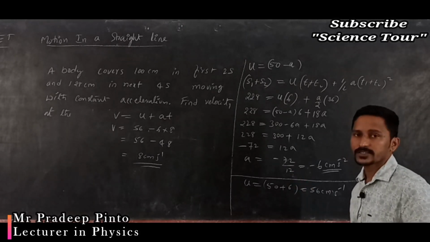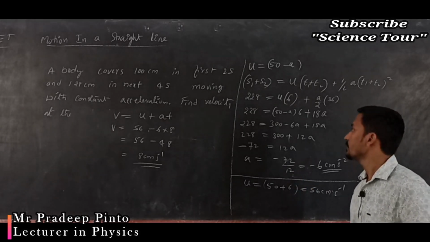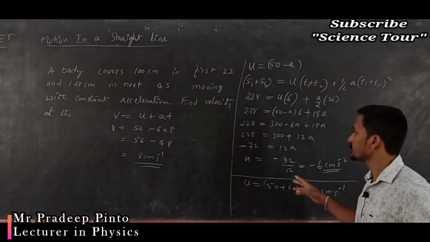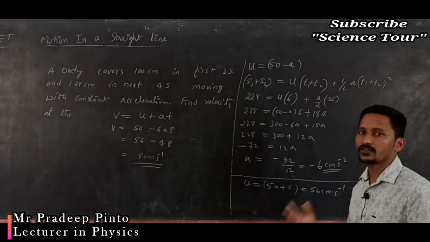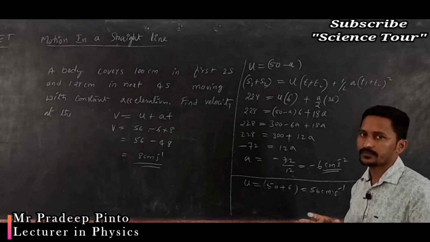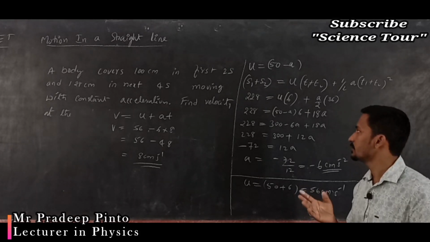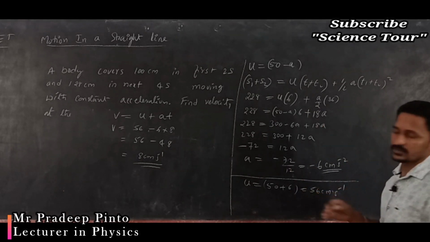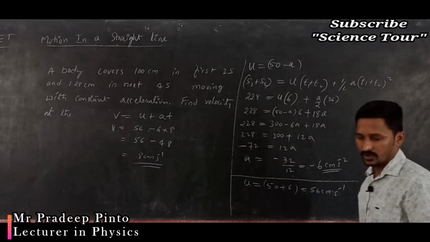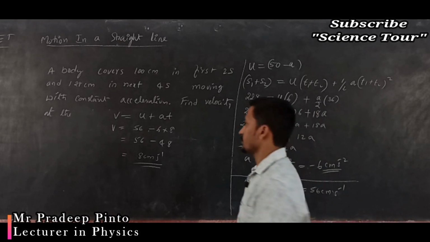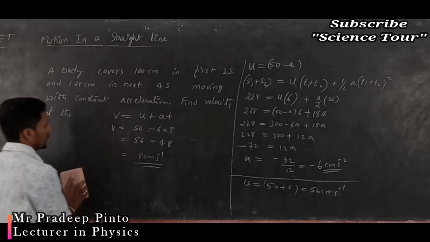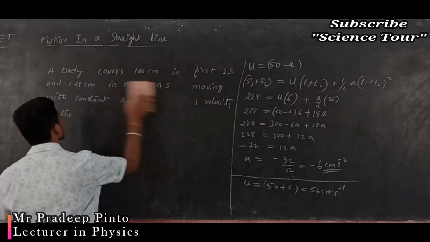Any of the middle concepts they may ask you, okay. We must know exactly how to apply these things, what is the meaning of a negative, a positive, you understand, then it's easy. Each and every term has its own meaning, okay. It is not like that any time you will do, but in these calculations you must be very quick. Quick means very quick, that is the thing, okay. Now this is one of the problems. So next again all the problems we are going to discuss in our next classes, okay.